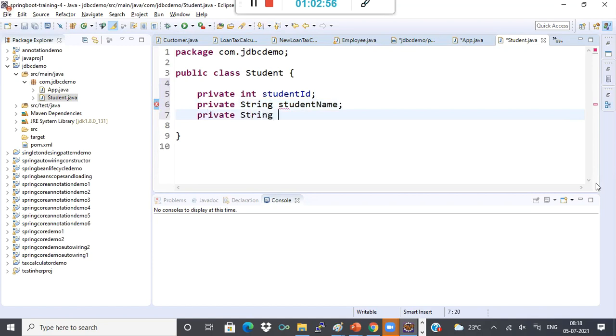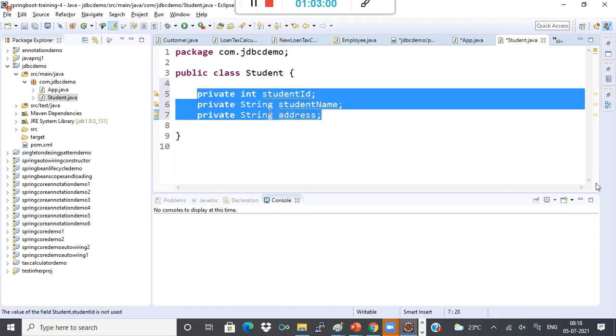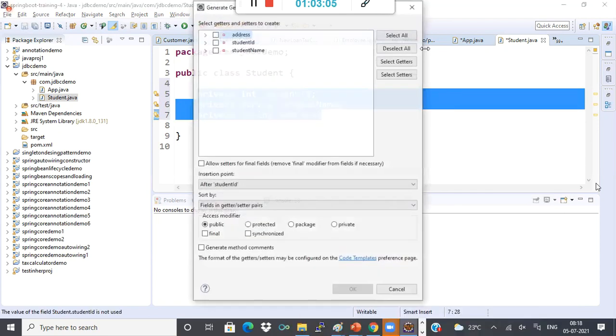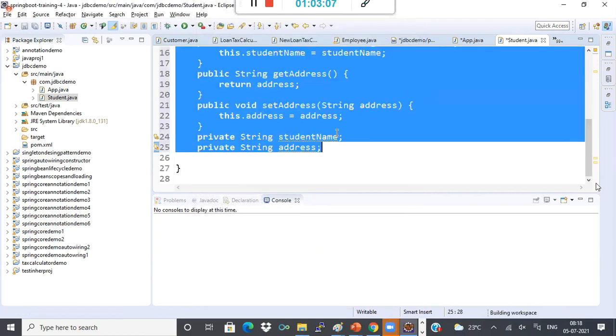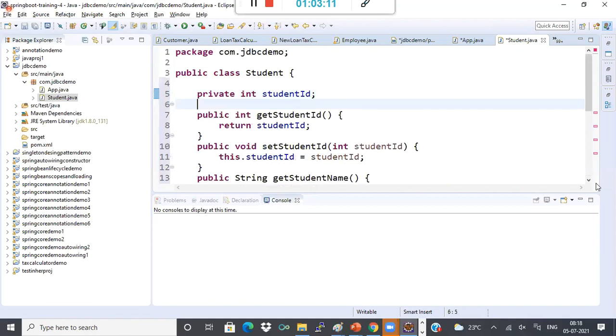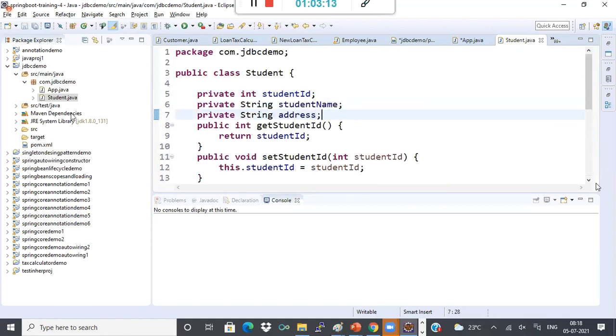Private string address. Now I'll just generate setters and getters. Source, generate getters and setters. So what I'll do, I'll just tell like this.